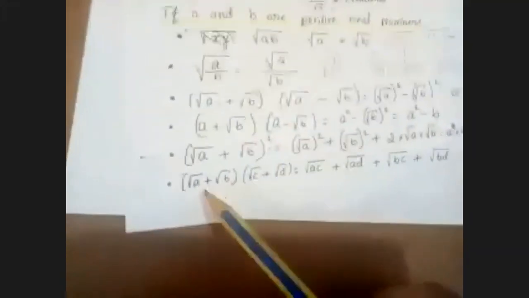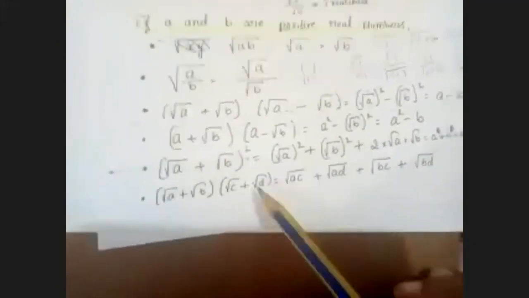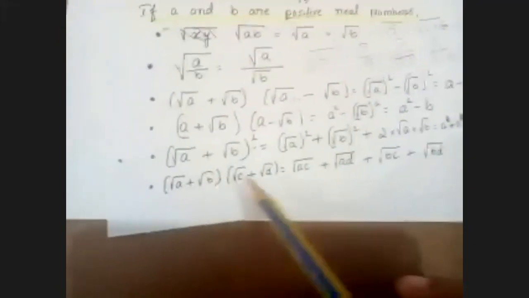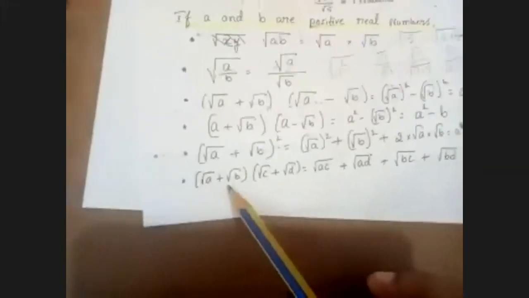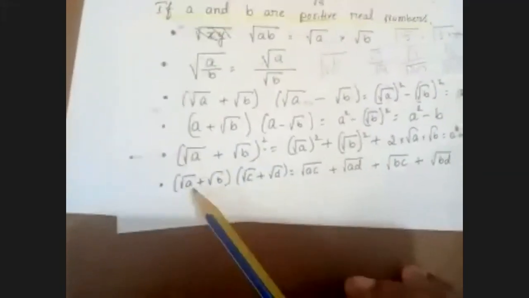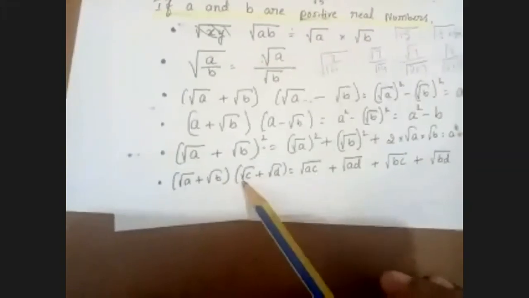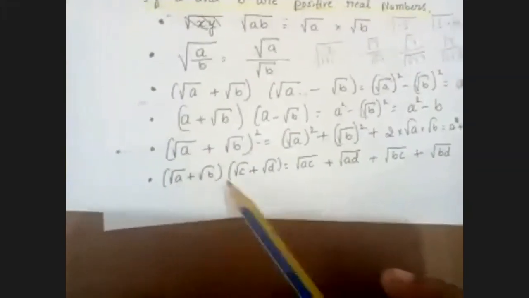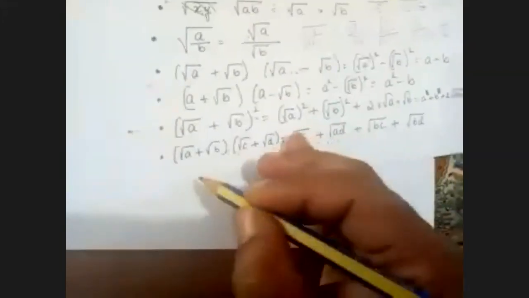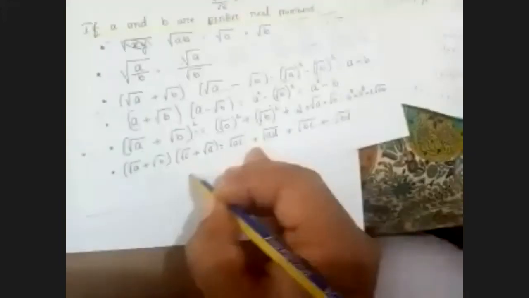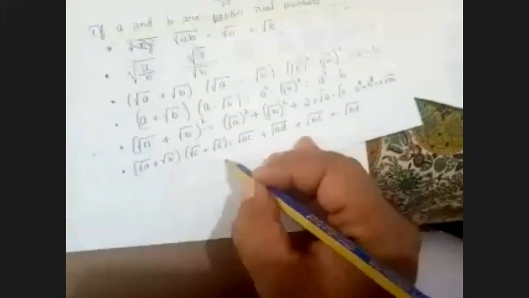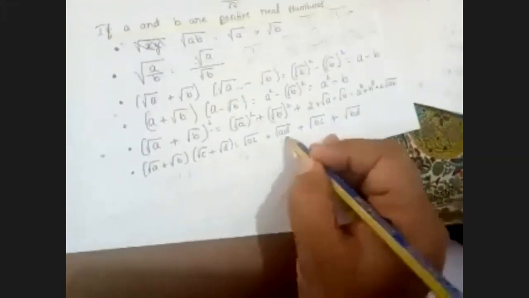Now I'll take all 4 different irrational numbers. Root a plus root b into root c plus root d. This is multiplication of binomial by binomial. From root a, I'll multiply root c plus root d, then from root b, I multiply root c plus root d.